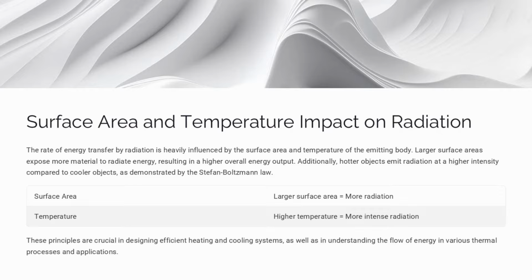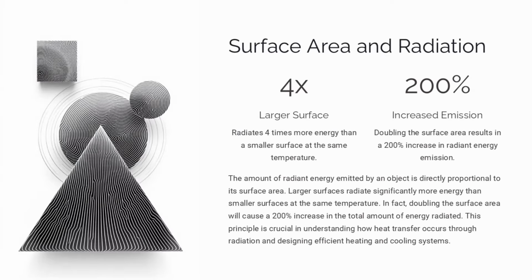Light colors, especially white, have high reflectivity compared to darker shades. Bright, white surfaces are often used to maximize the reflection of light and heat in applications like building insulation and energy-efficient design. Larger surface area means more energy radiated.